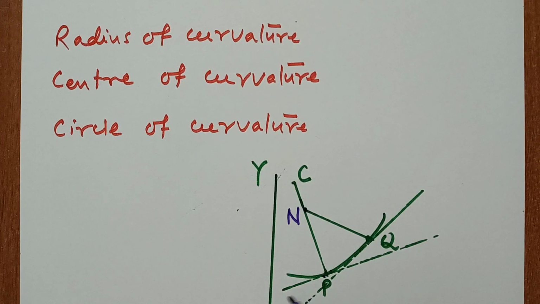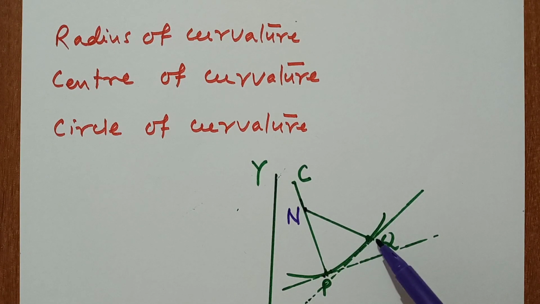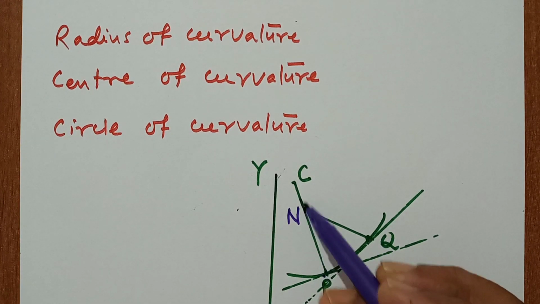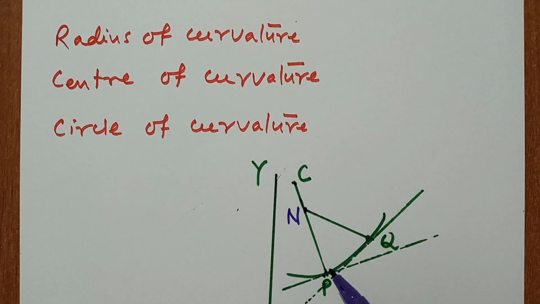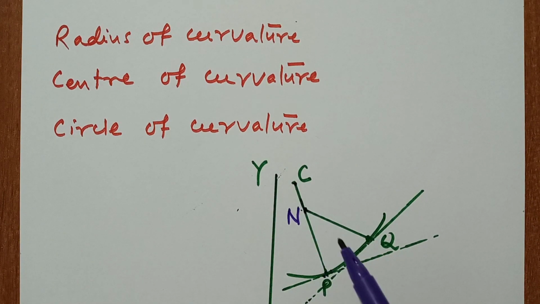We draw a tangent at P and a tangent at Q, and we also draw a normal at P, this is the normal, and a normal at Q, this is the normal. The normals at P and Q intersect at N. When Q tends to P, this point N tends to C. If we draw a circle by taking the distance CP, this is the circle.